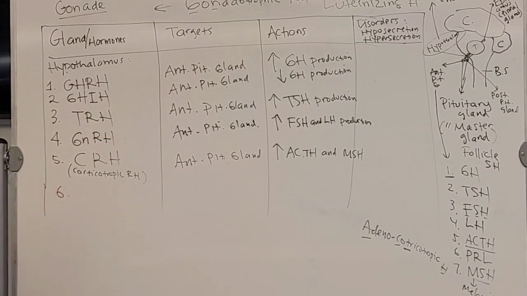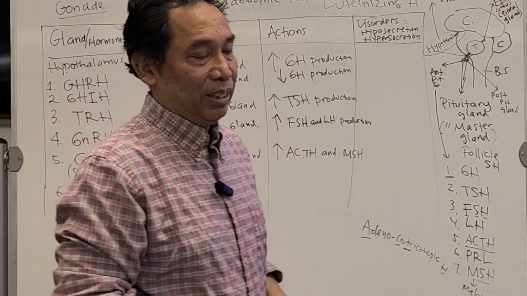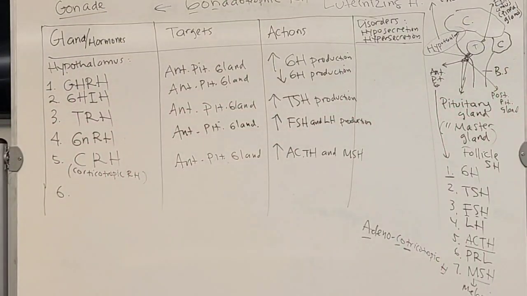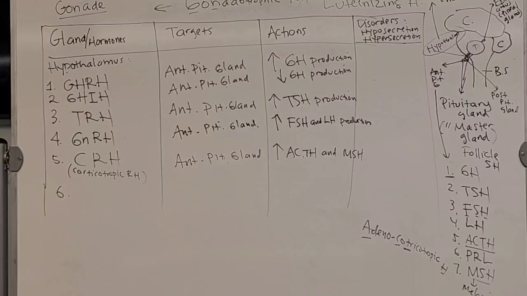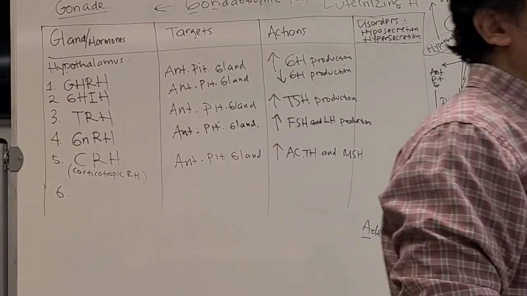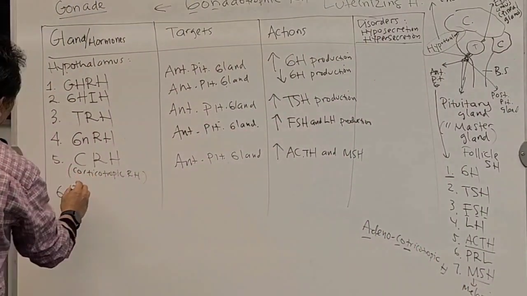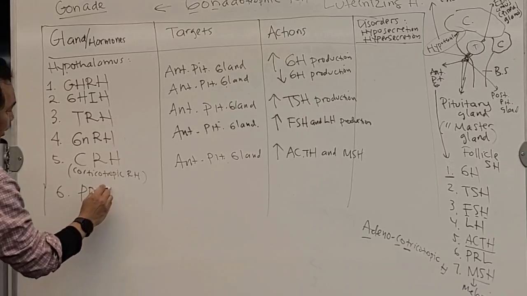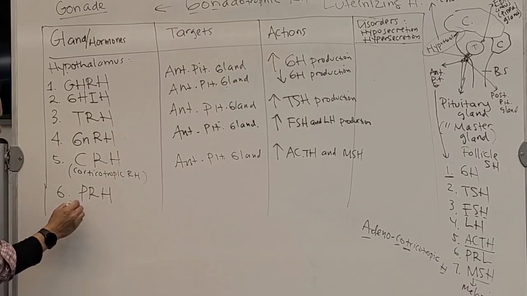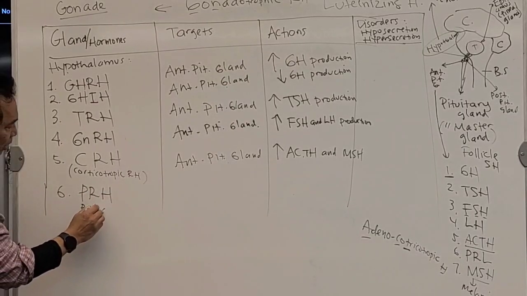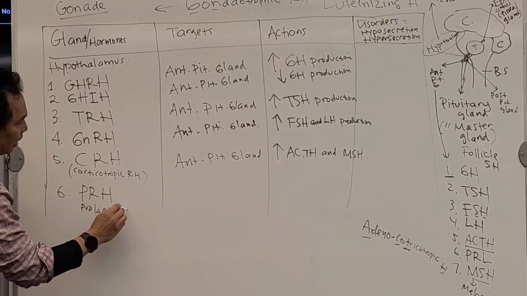Next, hormone number 6. I'm going to use the table that you have. There is a hormone called PRH. P stands for prolactin, prolactin releasing hormone.